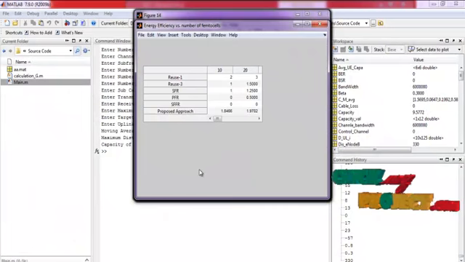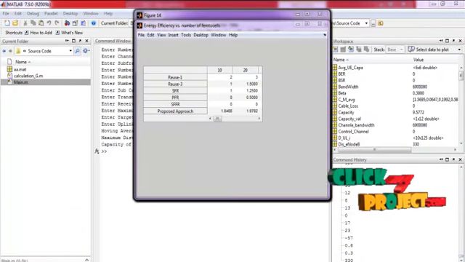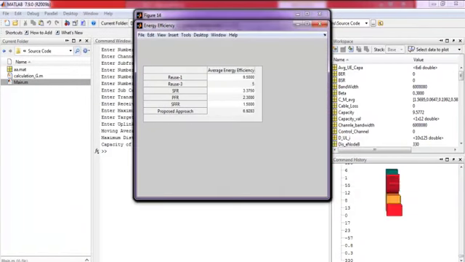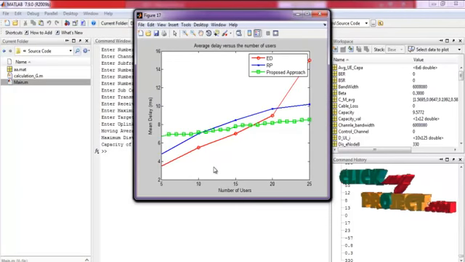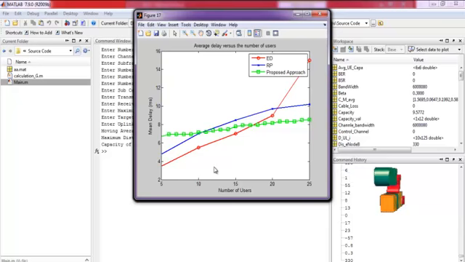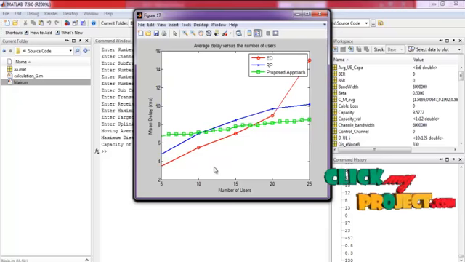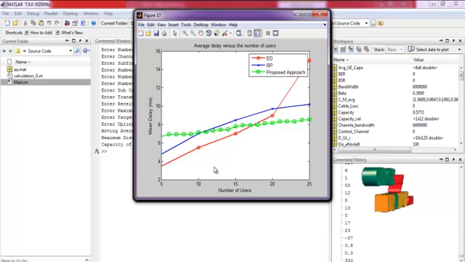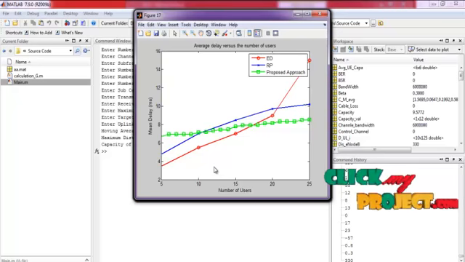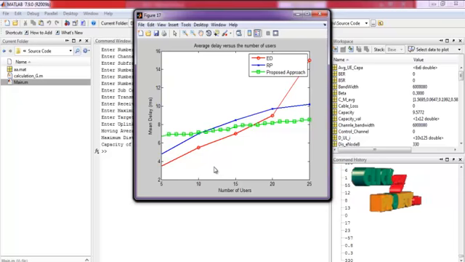This is the energy efficiency graph values, and this is the overall energy efficiency. And this is the mean delay graph for our proposed and existing system by varying the number of users. Finally, we allocated the users to relevant resource blocks by performing an optimization method. Thank you.